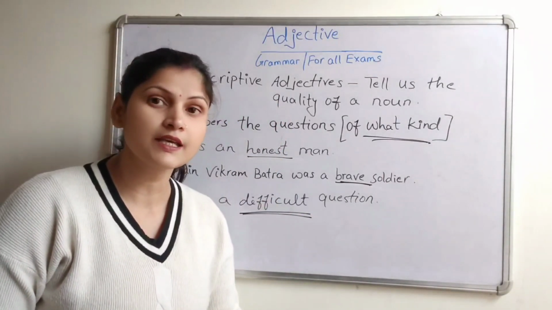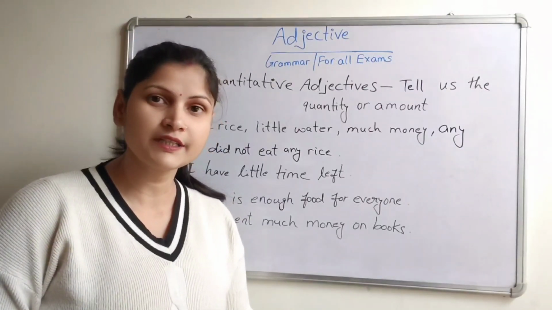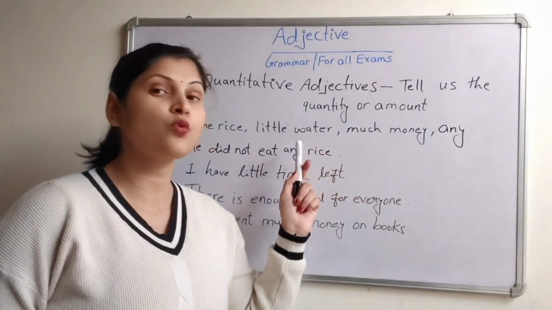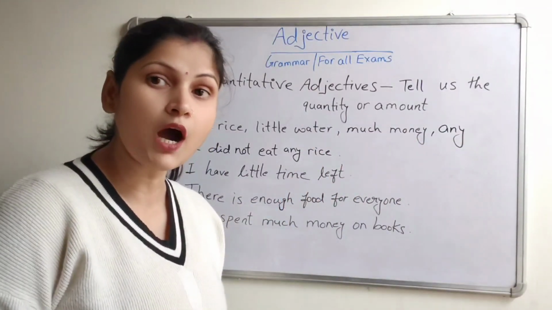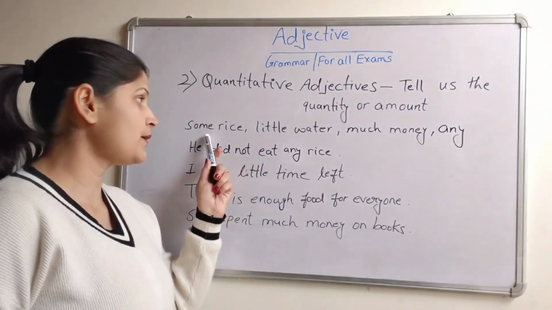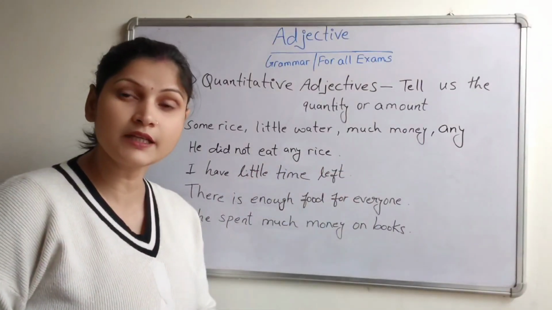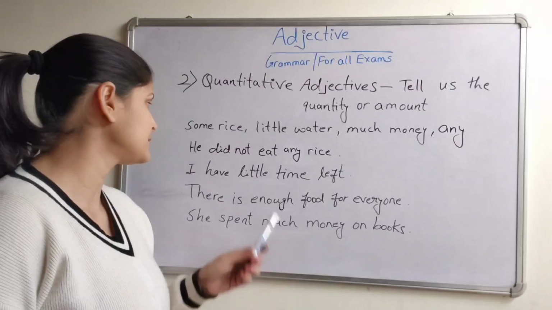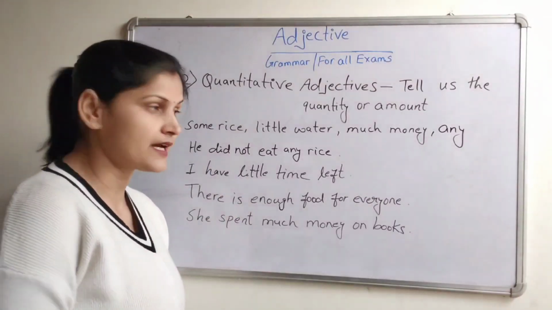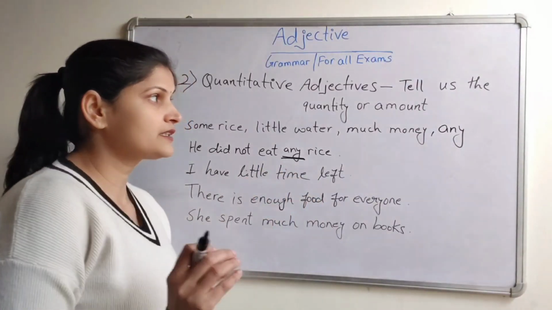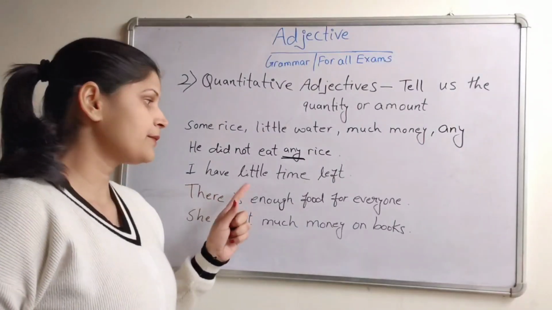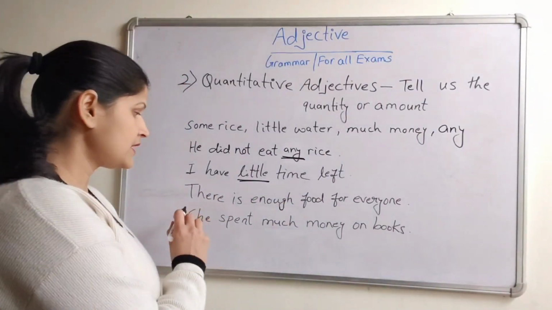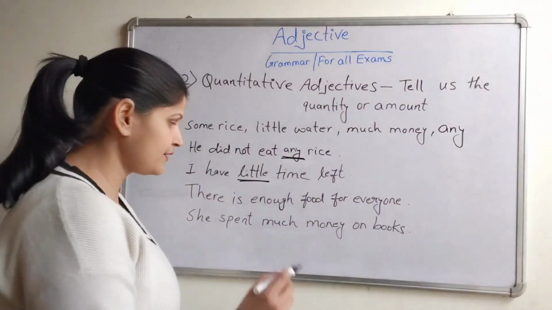Now let's see the next one. Next is quantitative adjectives. Quantitative adjectives tell us the quantity or amount, that is, how much it means. Some, little, much, any, these are the quantitative adjectives. Let's see the examples. He did not eat any rice. Quantity of rice. I have little time left. Little time. There is enough food for everyone.